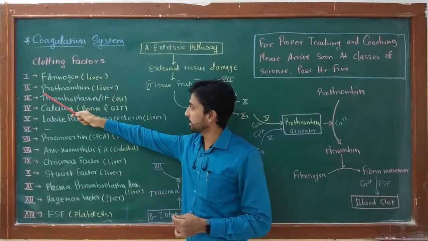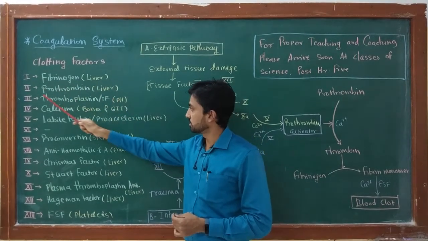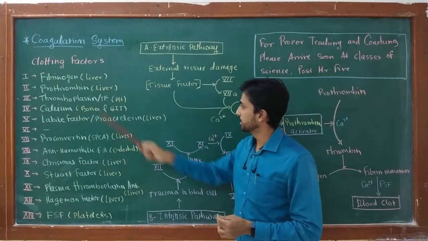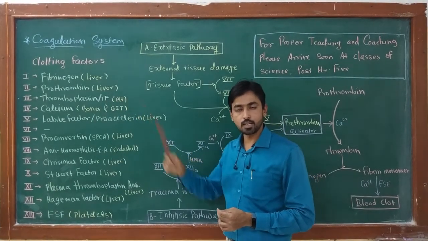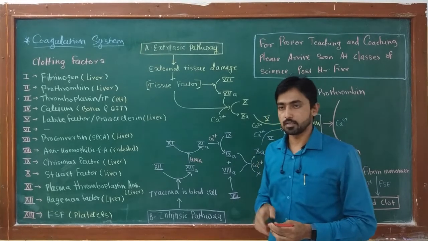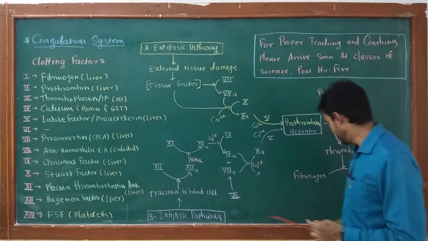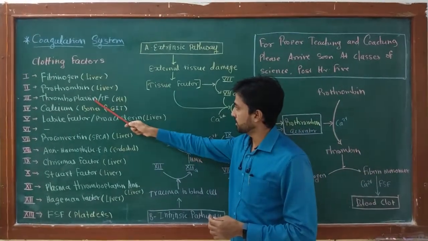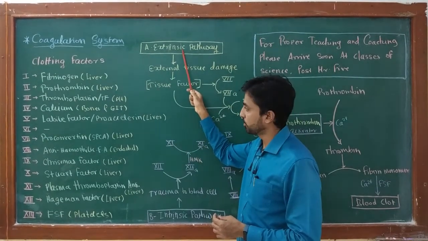The second clotting factor is prothrombin, which is also produced by liver. The third clotting factor is thromboplastin, which is also called as tissue factor TF, and it is produced by platelet. We know that platelets are the blood cell which take part in the blood coagulation system, or they play a very important role in blood clotting. Then this thromboplastin or tissue factor play important role in extrinsic pathway of coagulation.